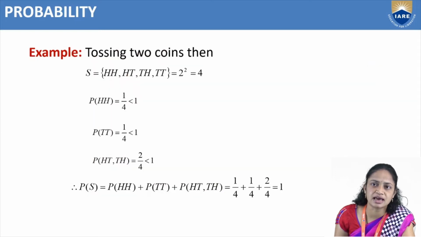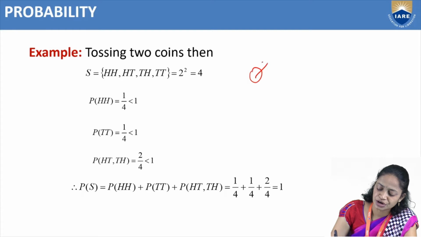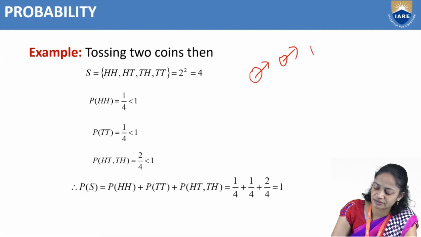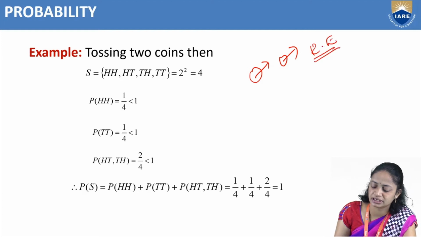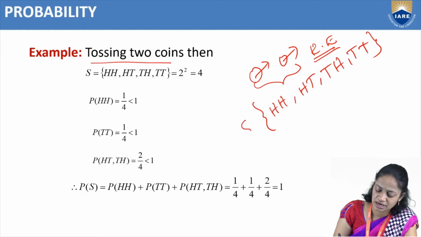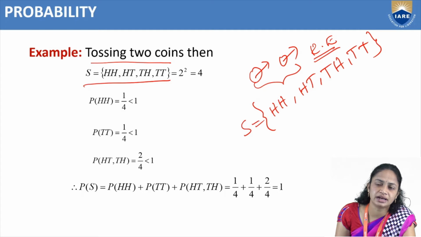Next, here we have an example: tossing 2 coins. That is our random experiment. If we toss 2 coins, we will get how many possibilities? Head head, head tail, tail head, tail tail. So this is our sample space. Here our sample space S equals {head head, head tail, tail head, tail tail}.